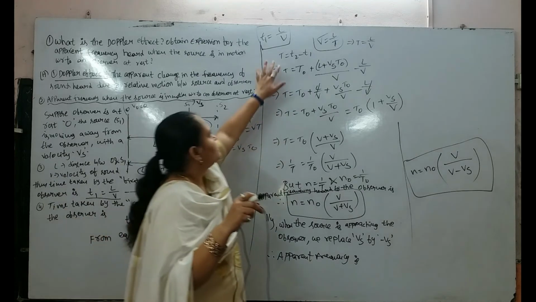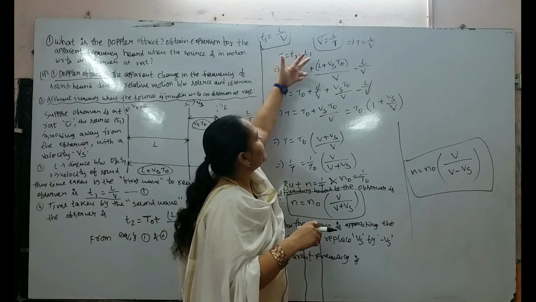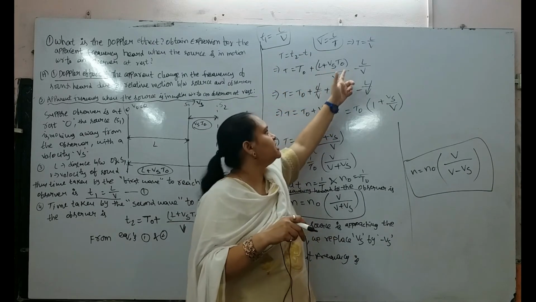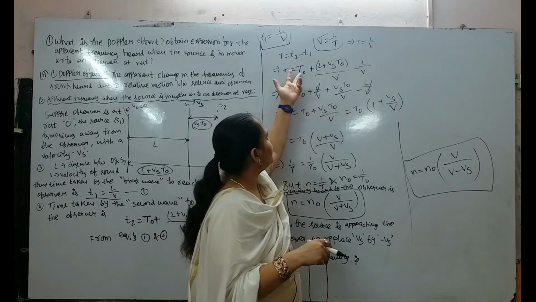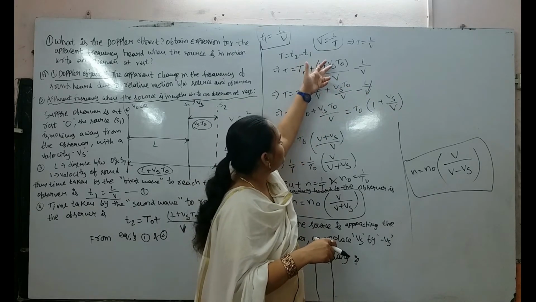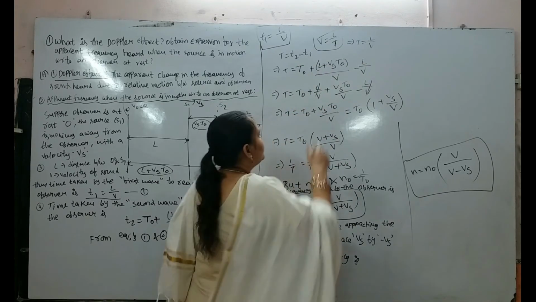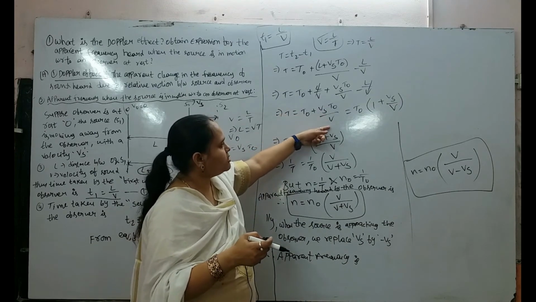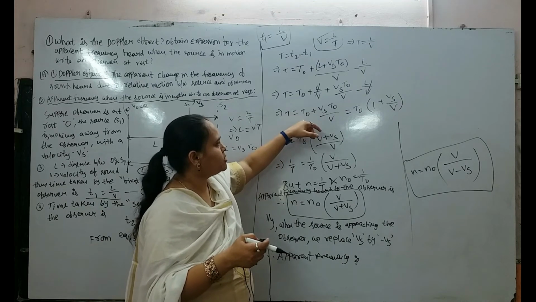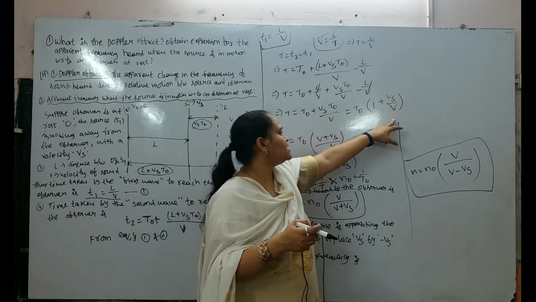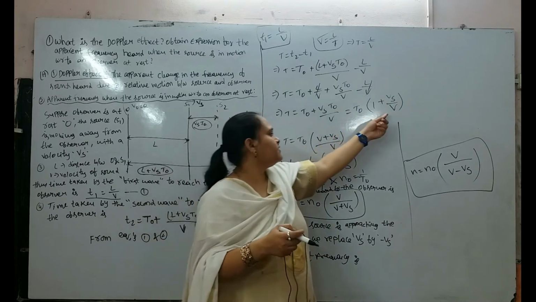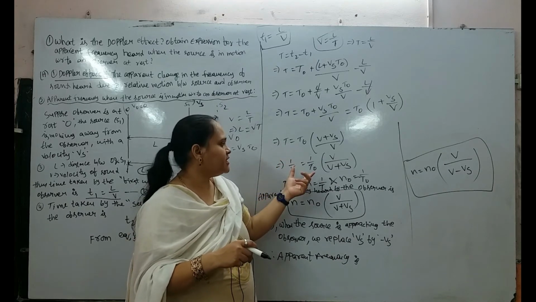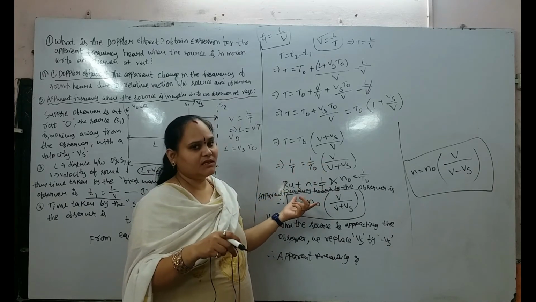Now we can write the total time T will be equal to T2 minus T1. T equal to T0 plus (L plus Vs T0) by V, minus L by V. That is T0 plus L by V plus Vs T0 by V minus L by V. L by V cancels and then we get T equal to T0 plus Vs T0 by V. That implies we can take T0 common: T equal to T0 into (1 plus Vs by V), that is T0 into (V plus Vs) by V. So 1 by T equals 1 by T0 into V by (V plus Vs).